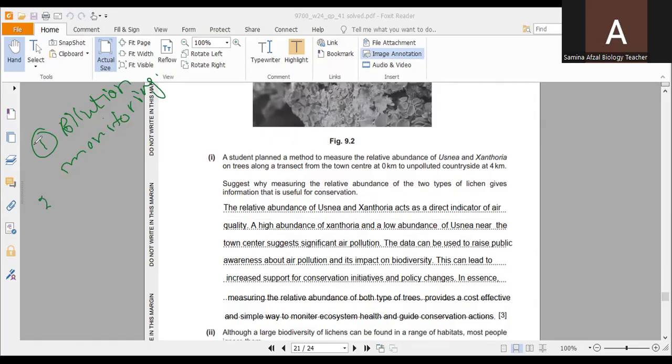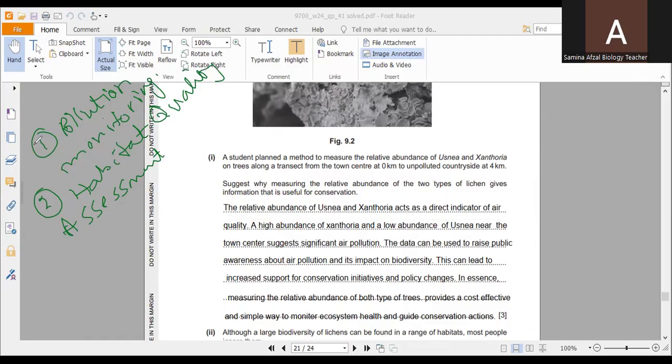And the second point in this regard can be habitat quality assessment. So the presence and health of sensitive species, both of them are sensitive species.